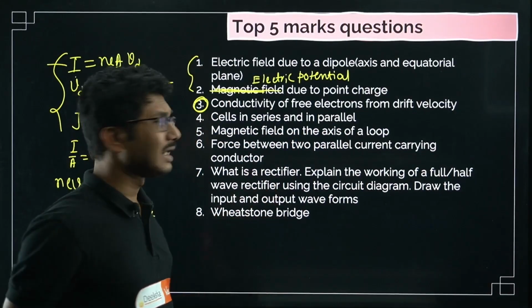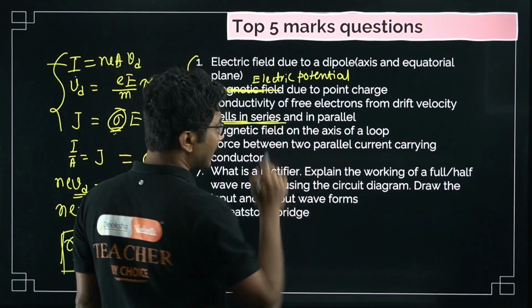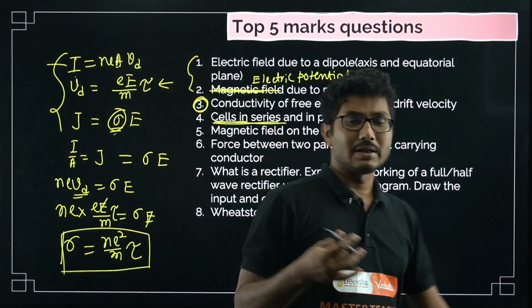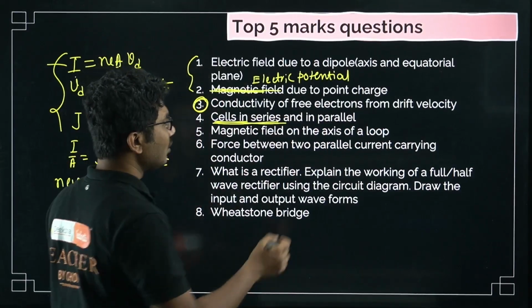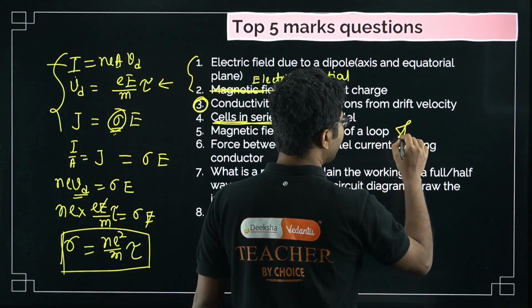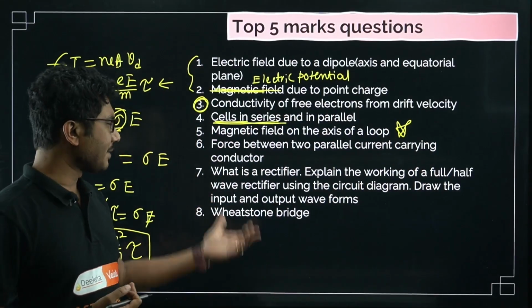Cells in series and parallel. Cells in series is coming more often compared to parallel, but parallel also came in at least a few districts, right? Next is magnetic field on the axis of a loop. This is the most common. Almost every district has asked this question, almost every district except a few.